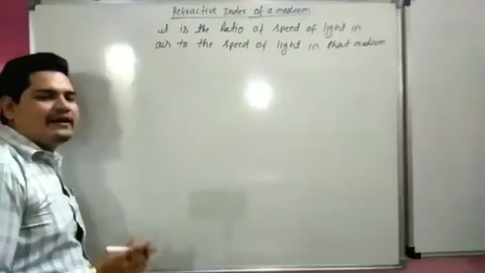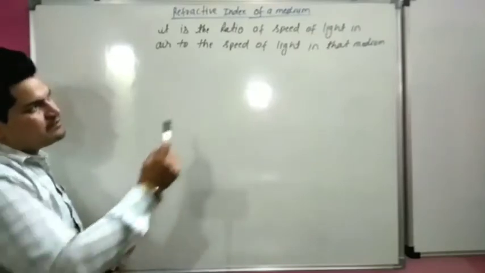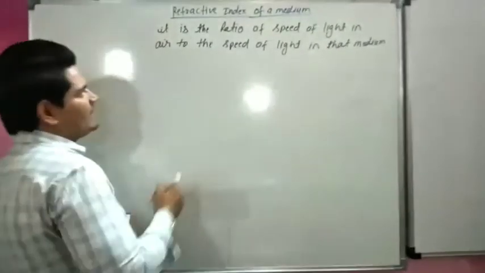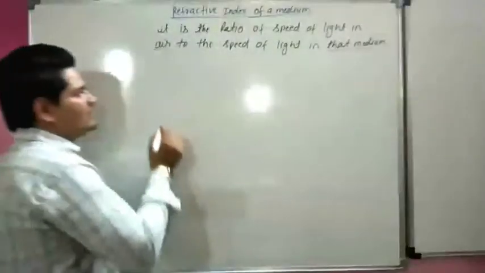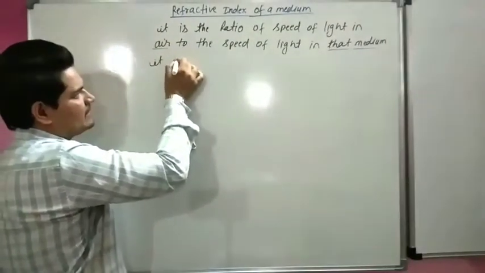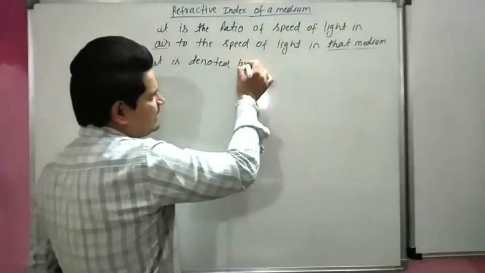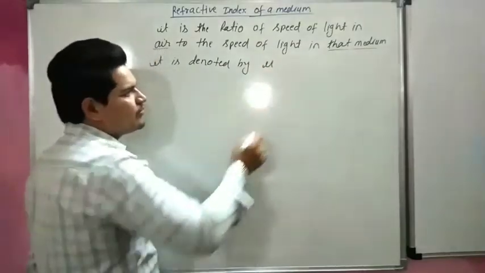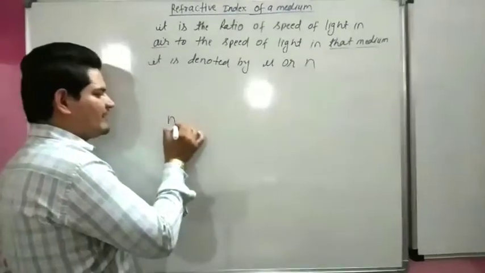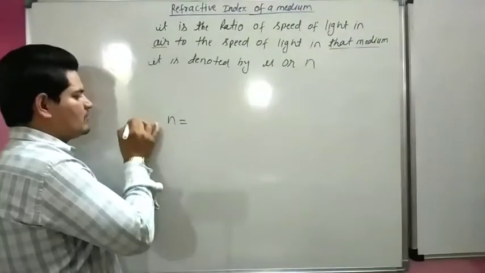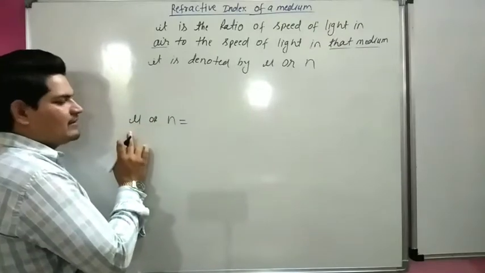It is denoted by the symbol mu, or we can also denote it by n. So both are terms we can use to represent it.